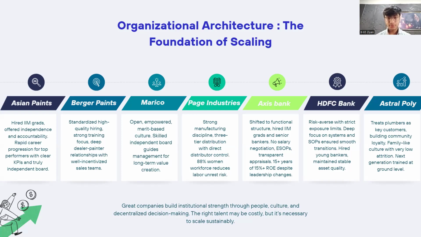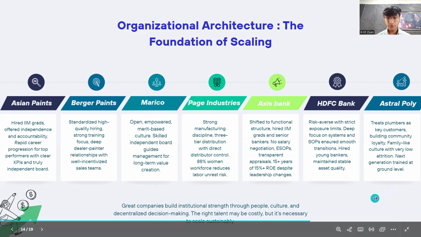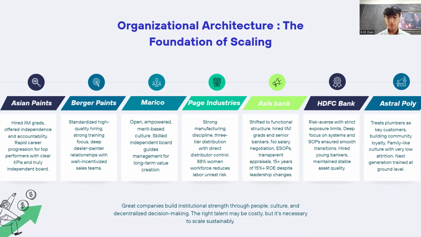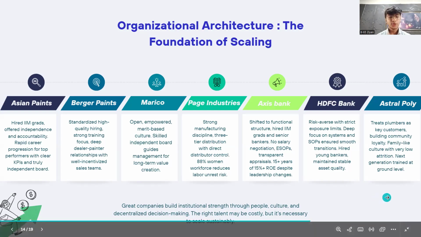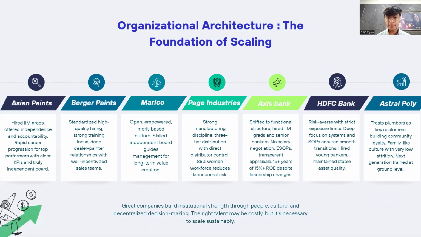Meanwhile, the greatest and best example on this slide is HDFC Bank, which clearly invested more in systems and policies, the best of them being the risk management policy, which made it an institution that can grow gradually and safely over the years across all cycles. And lastly, we see Astral Poly, which succeeded due to its deep relationships with plumbers, suppliers and distributors. So we can make out that great companies are built through institutional strength, people and culture. Next slide, please.